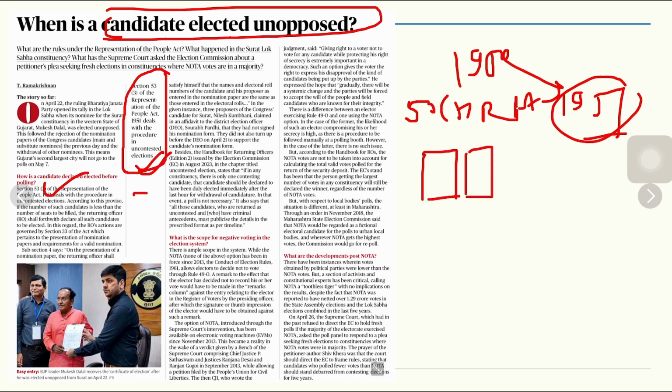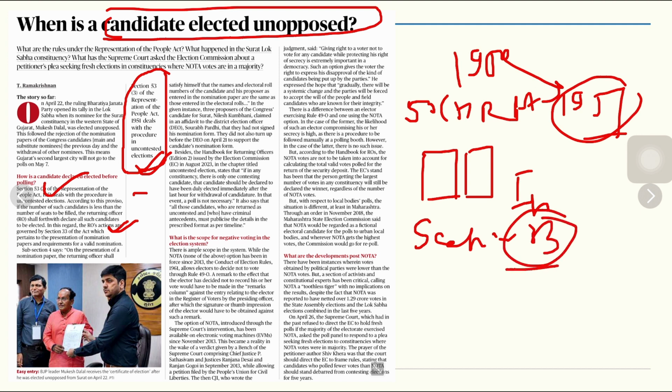According to this provision, if the number of such candidates is less than the number of seats to be filled, the returning officer will forthwith declare all such candidates to be elected. In this regard, the returning officer's actions are governed by Section 33 of the Representation of People's Act. So whenever you are asked about Section 33 of 1951, you can say that these are the returning officer's powers. In Section 33, the powers are regarding the presentation of the nomination papers and the requirements for a valid nomination paper.